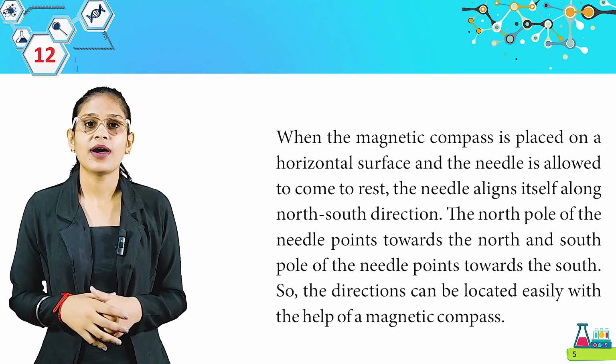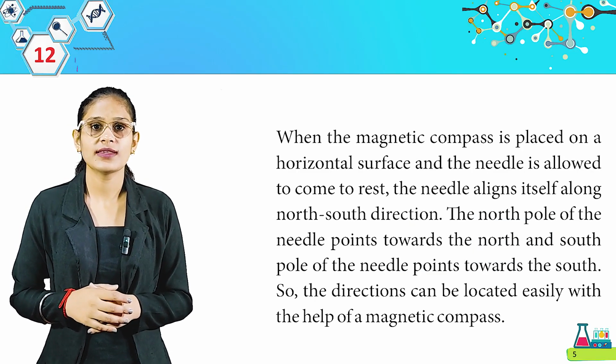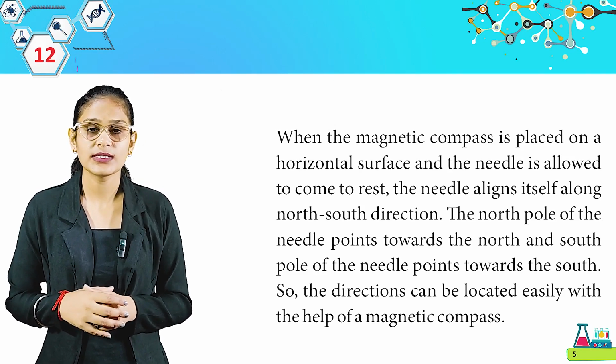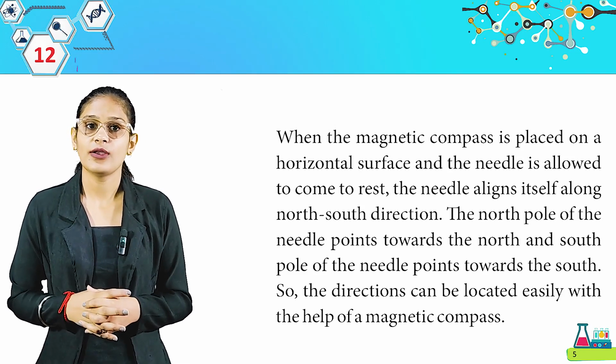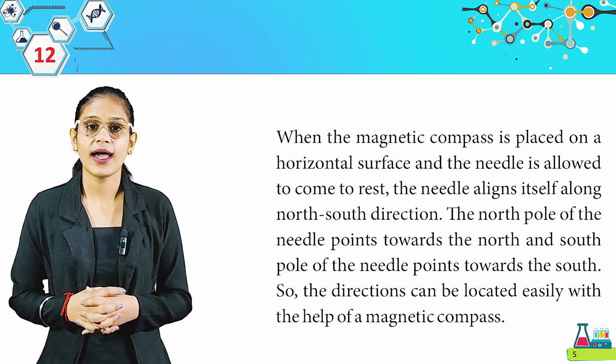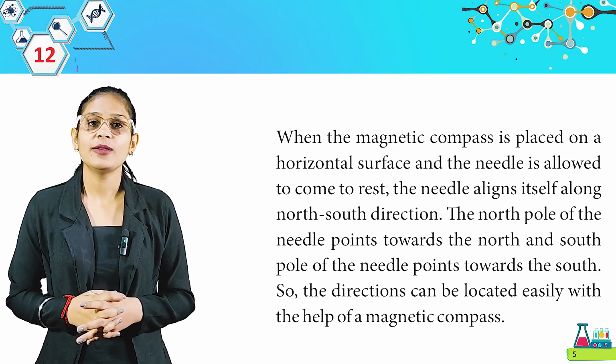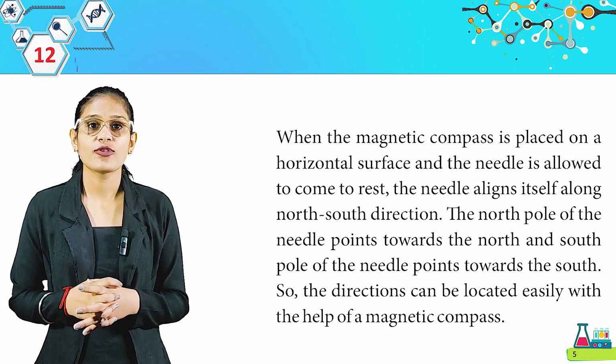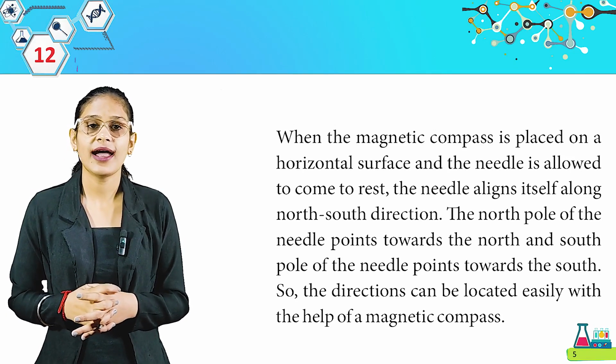Generally, the north pole of the magnetic needle is painted red and the south pole blue or black. When the magnetic compass is placed on a horizontal surface and the needle is allowed to come to rest, the needle aligns itself along the north-south direction. The north pole of the needle points towards the north and the south pole points towards the south, so the direction can be located easily with the help of a magnetic compass.